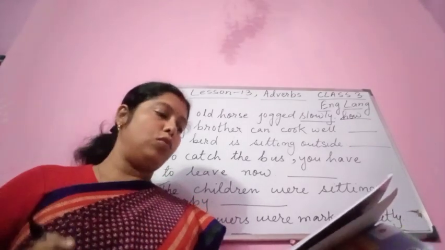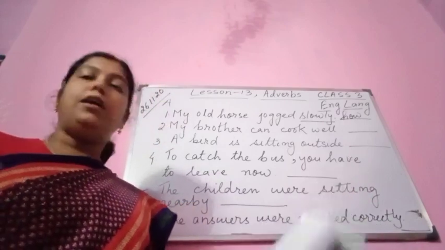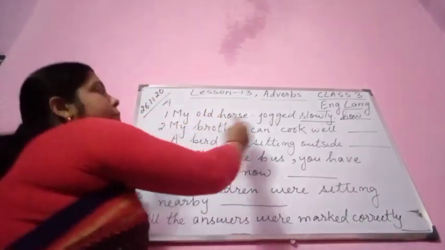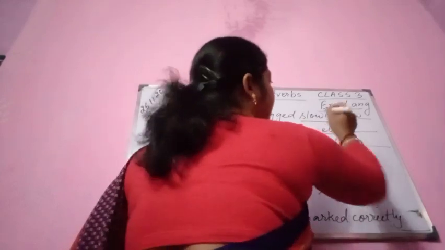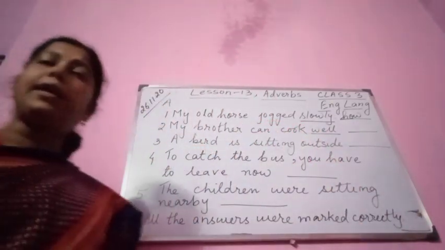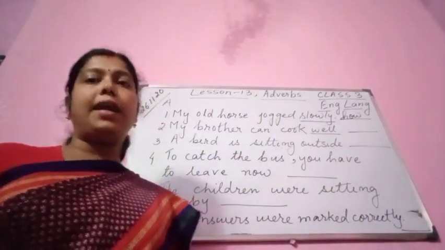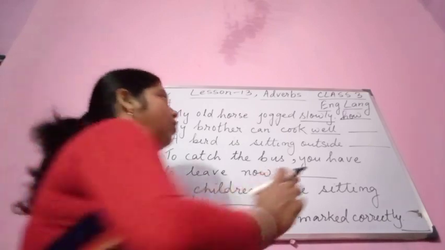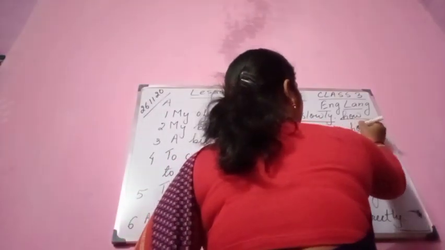Alright. So, how? My brother can cook well. You see here, which one is the adverb here? My brother can cook well. Well is the adverb. So, how my brother can cook? Well. Alright. So, how is coming in your mind? Alright. Okay.